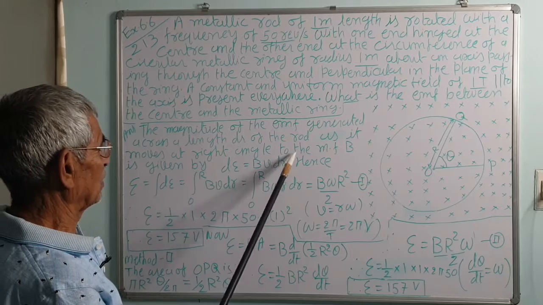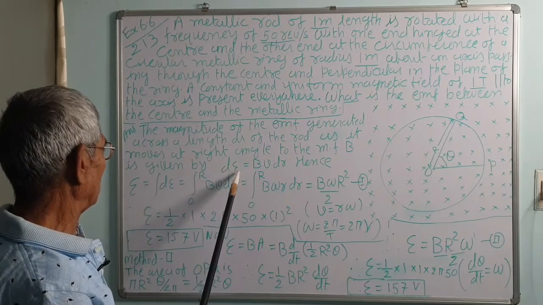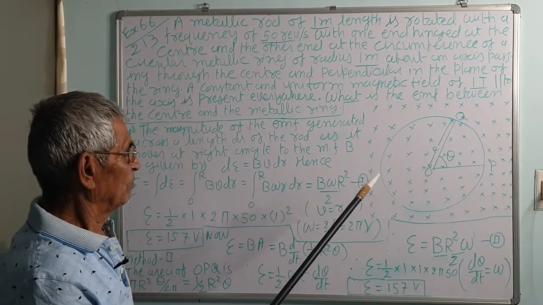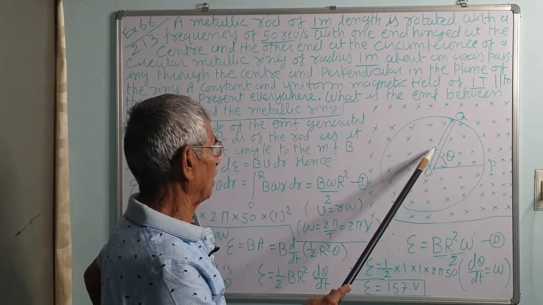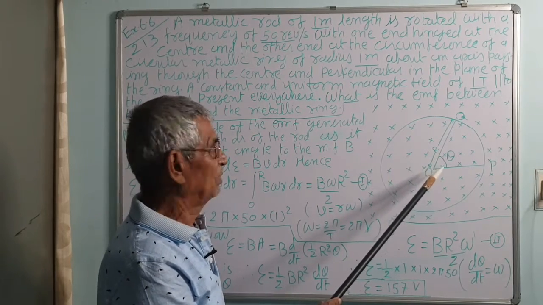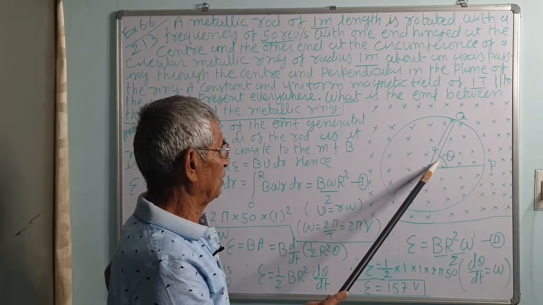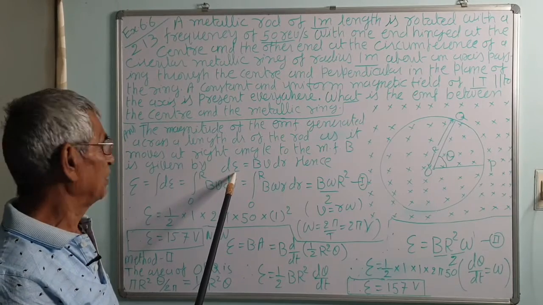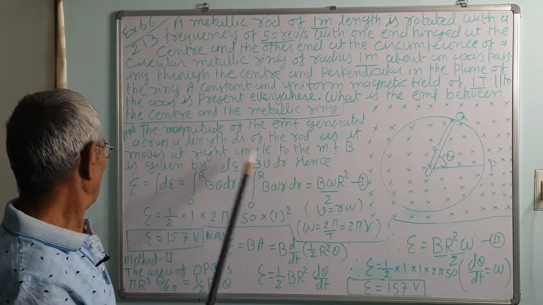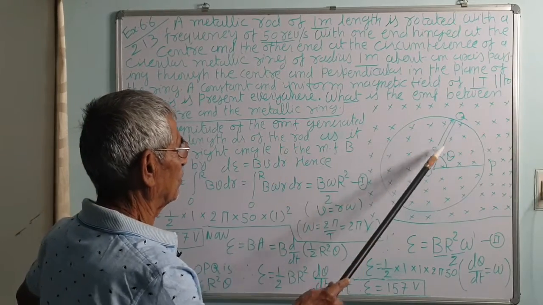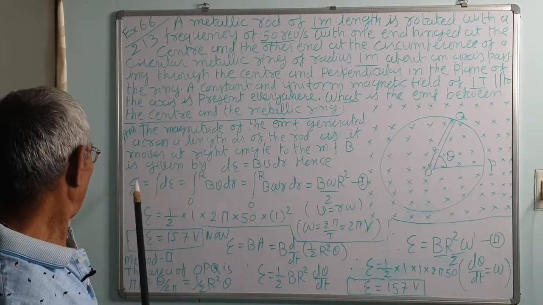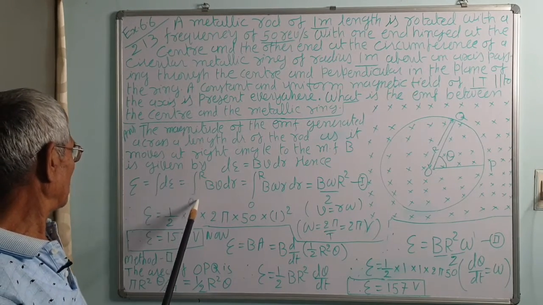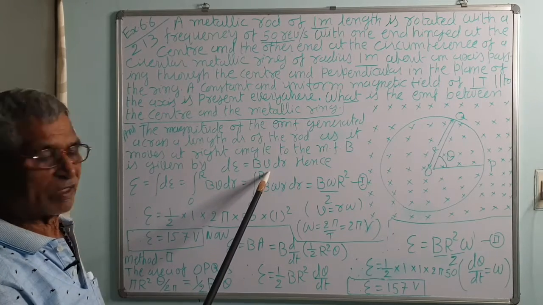As it moves at a right angle to the magnetic field B, the EMF is given by dE equal to BV dr. You know the BVL; instead of L here it is r. Suppose for a small portion of the rod, say dr, the EMF is dE, then dE is equal to BV dr. Hence, the total EMF can be calculated by integrating the equation. So, E is equal to the integration of dE, that is from 0 to r of BV dr.